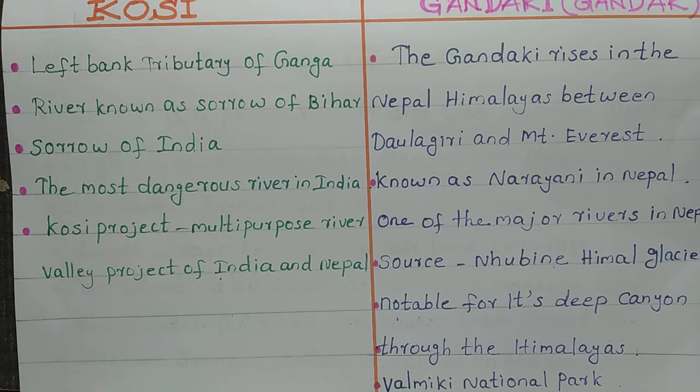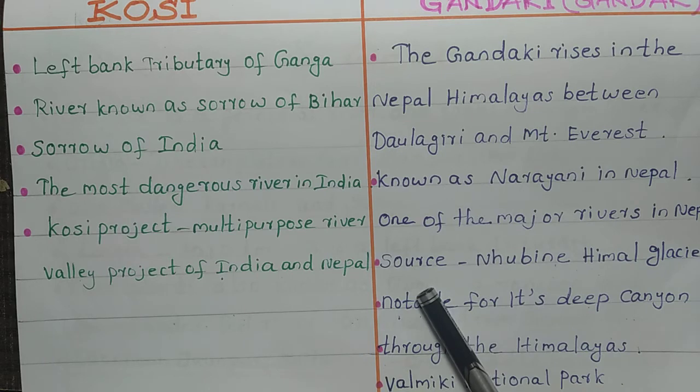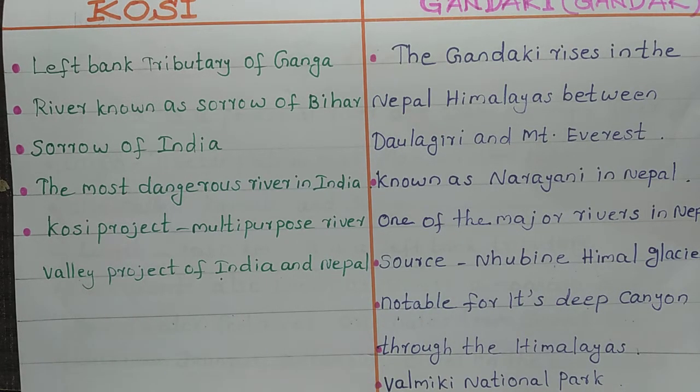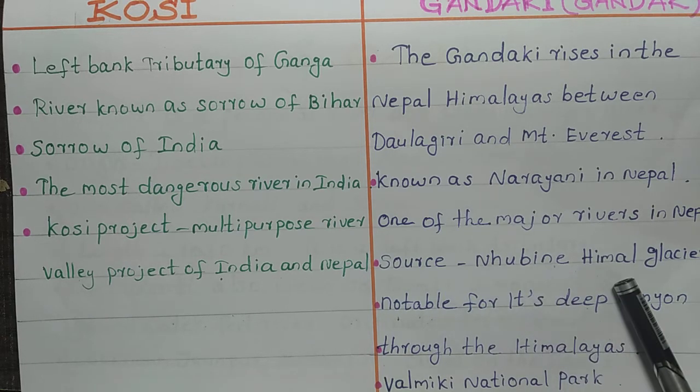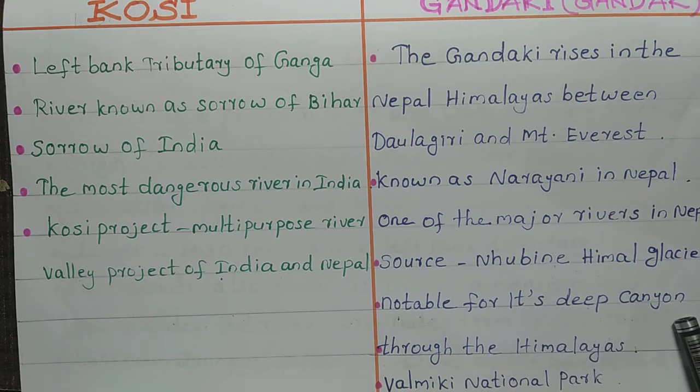Most of the part flows through Nepal only. It is one of the major rivers in Nepal, and its source is the Nubin Himal Glacier. It is notable for its deep canyon through the Himalayas.